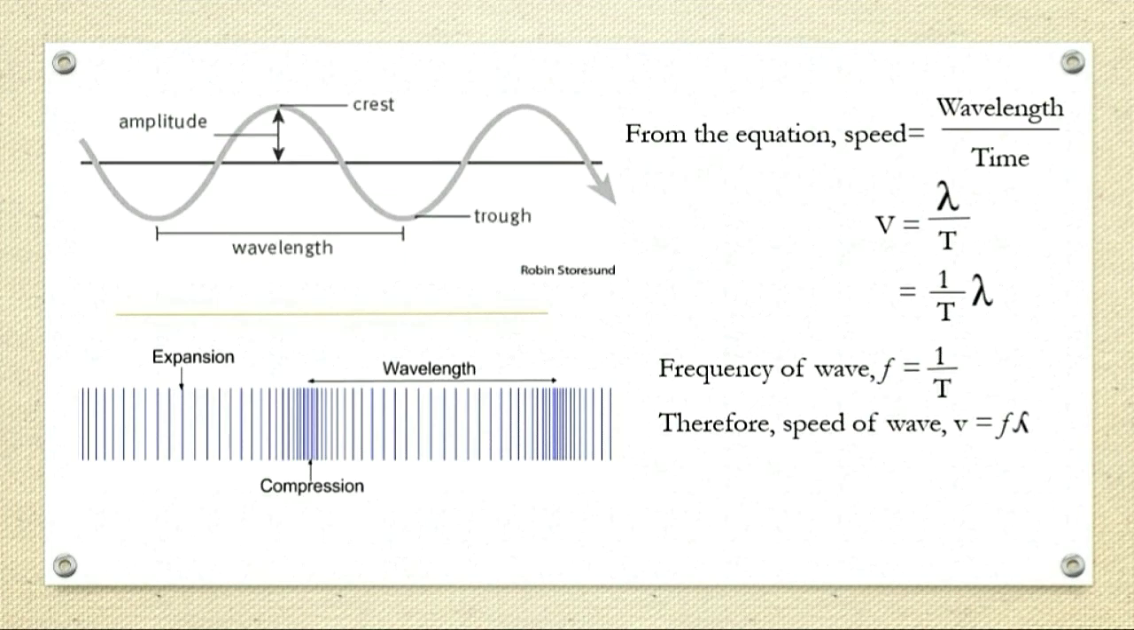Then here is the formation of the equation to calculate the speed of a wave. We start from speed equals wavelength over time, which is lambda over t. Rearrange it, and you get 1 over t times lambda, where 1 over t is also equal to the frequency of the wave. Therefore, the speed of a wave, v, equals frequency times lambda.